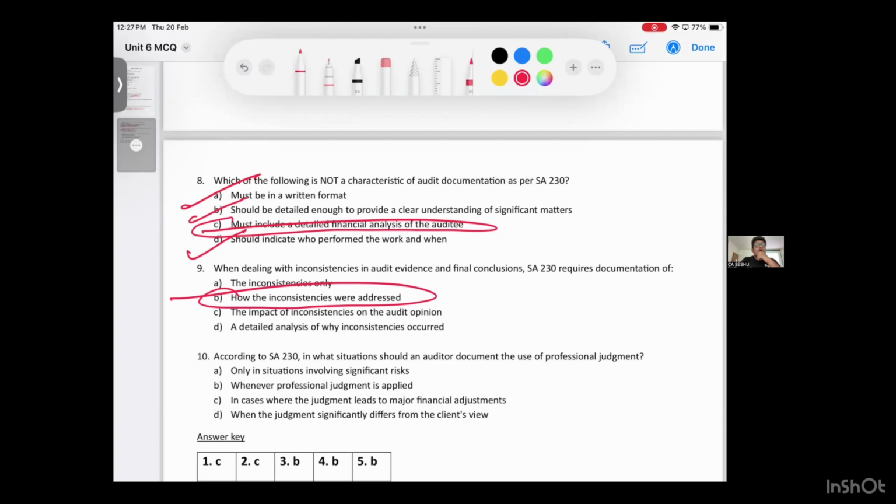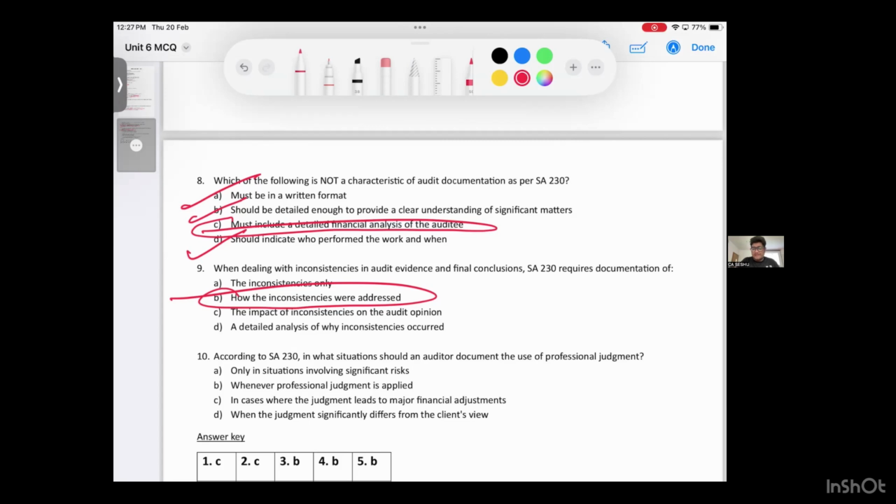10th question, according to SA 230, in what situation should an auditor document the use of professional judgment? When should professional judgment be documented? Professional judgment means the auditor is thinking, objectively thinking and giving an opinion. Whenever the auditor is using his professional judgment, at that time he should record it and keep it in the audit file. So what is the correct answer?